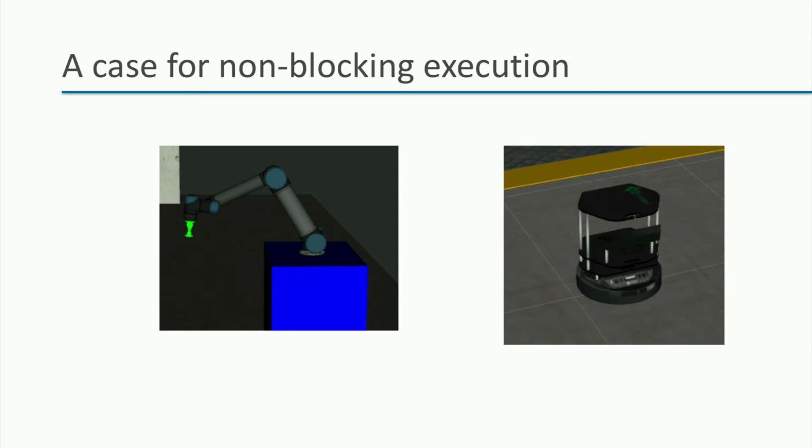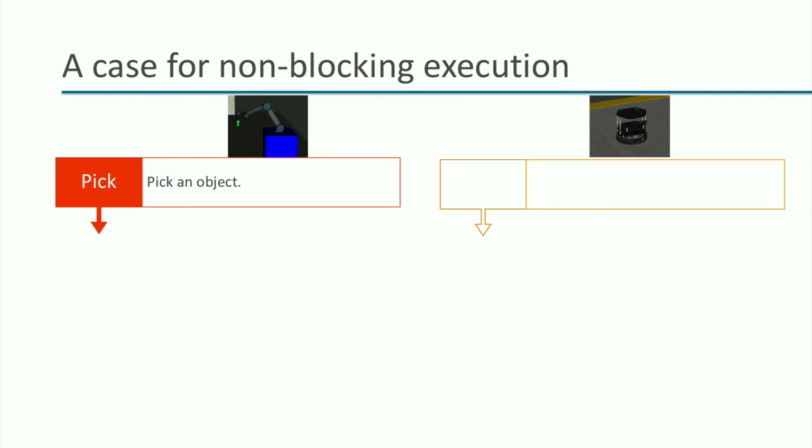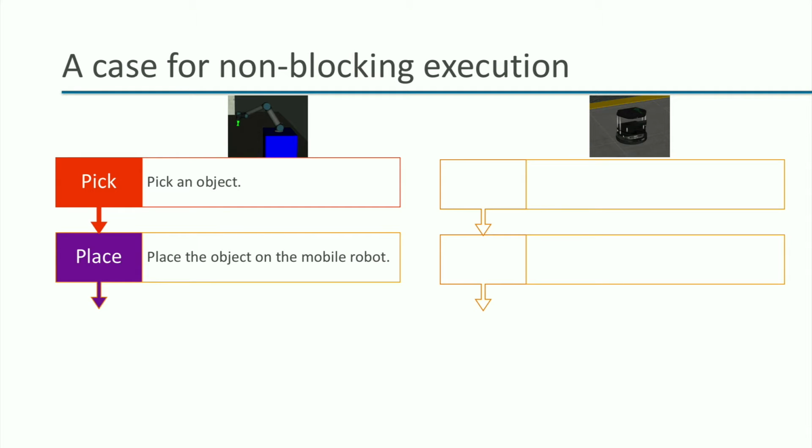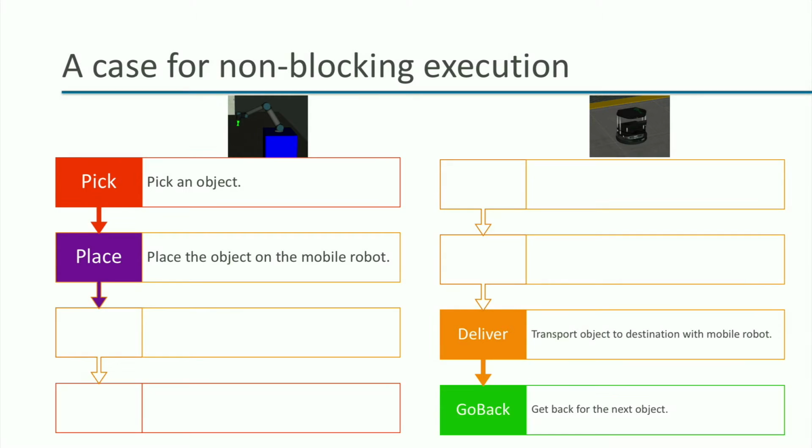Imagine we are in the process of analyzing an existing process at a factory production line where we have a robot arm and a mobile robot working together. Let's now take a look at what they are programmed to do individually. The robot arm picks up an object while the mobile robot remains idle. The robot arm places the object on the idle mobile robot. Then, the mobile robot delivers the object at a specific location while the robot arm remains idle.